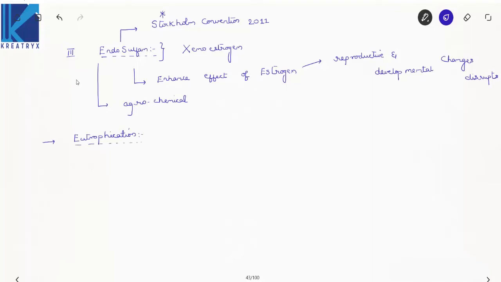Now what is eutrophication? Increase in concentration of nutrients in water due to decomposition of organic waste is called eutrophication.